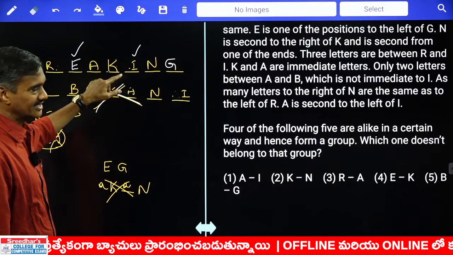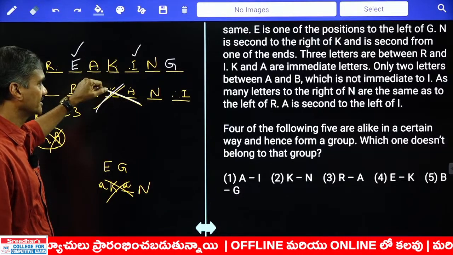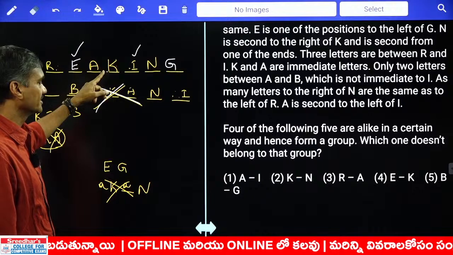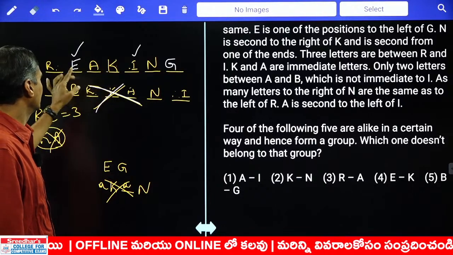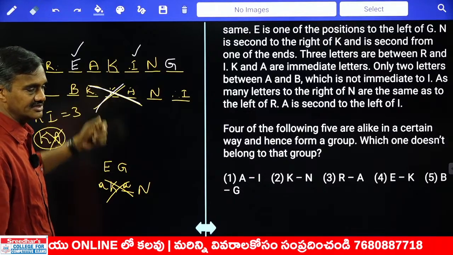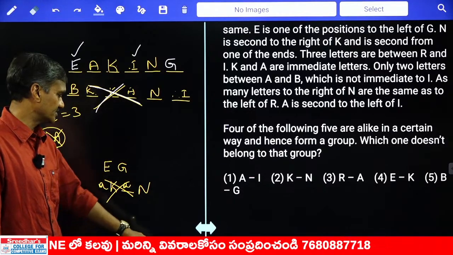Now A and I, between them there is exactly 1 letter. K and N, there is 1 letter, and at the same time R and A there is 1 letter, and E and K there is 1 letter. But whereas B and G, how many letters are there? There are some 6 letters, except this choice. The remaining letters are alternate letters. Choice 5 is the answer.